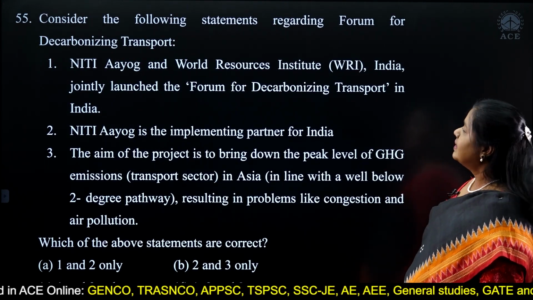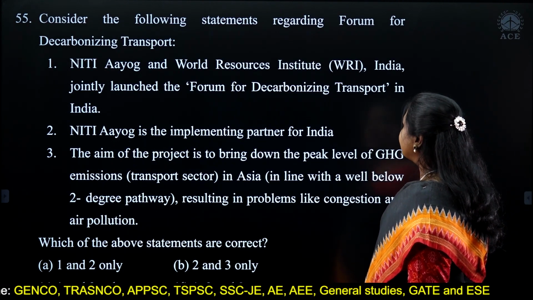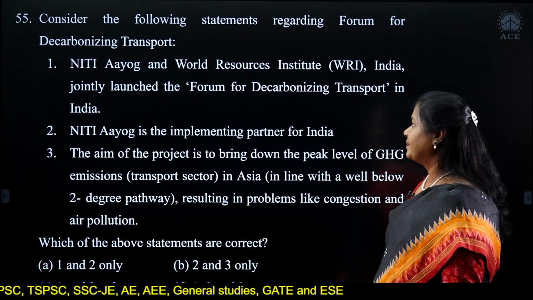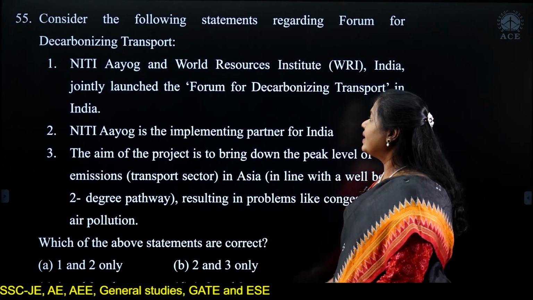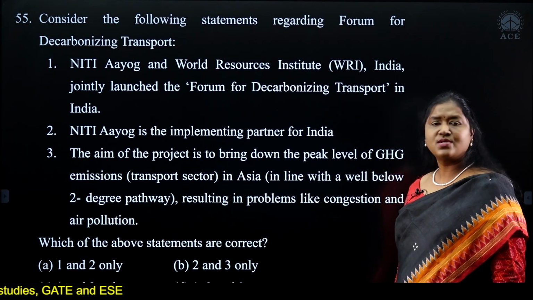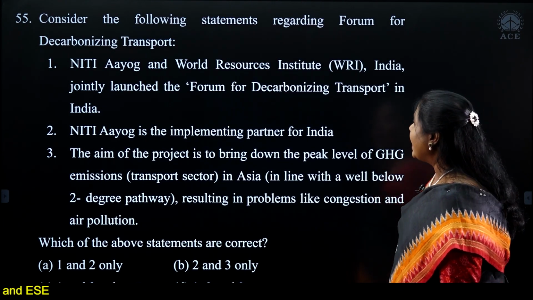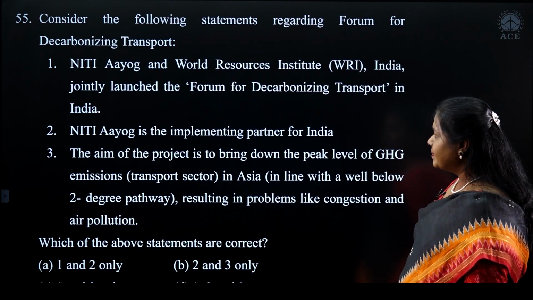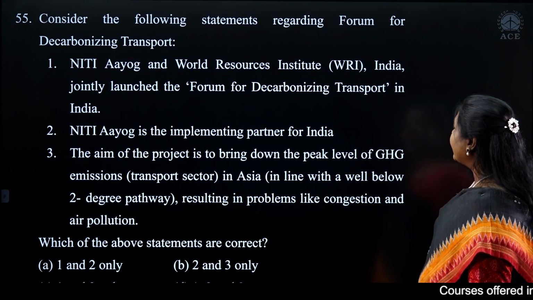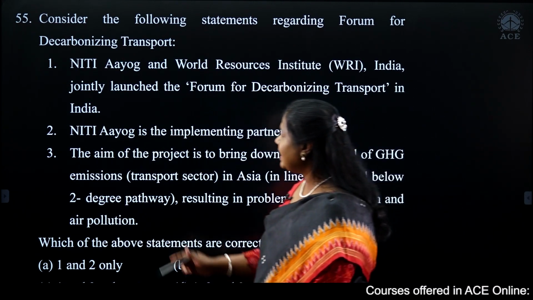Next question. Consider the following statements regarding Forum for Decarbonizing Transport. So we have Niti Aayog and World Resources Institute. Niti Aayog, the National Institution for Transforming India, and World Resources Institute, India, have jointly launched the Forum for Decarbonizing Transport in India.